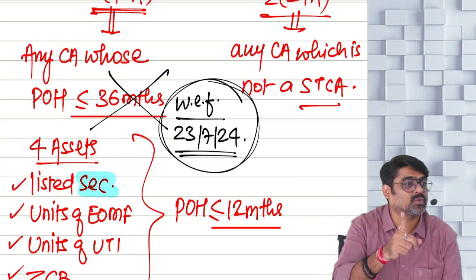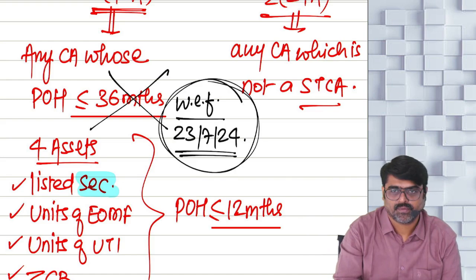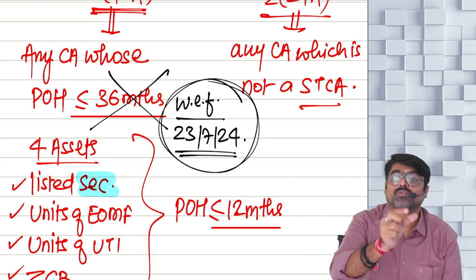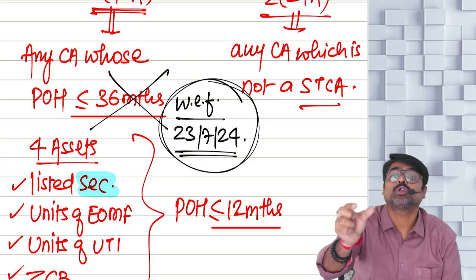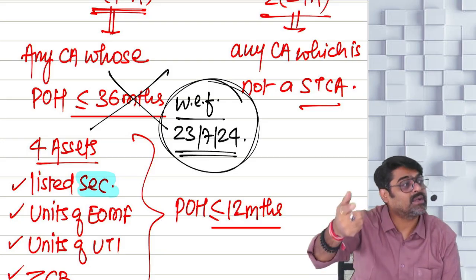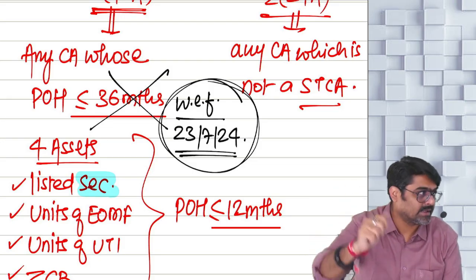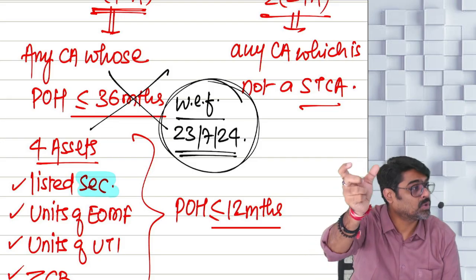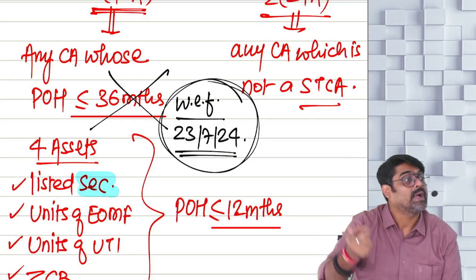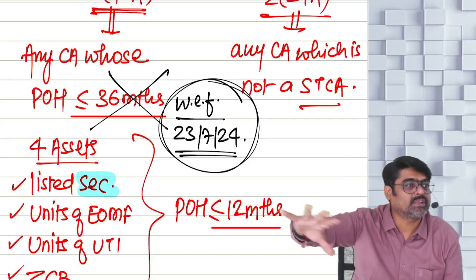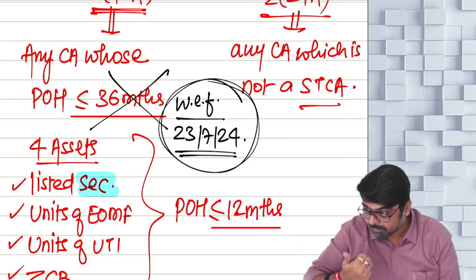Second budget in 2024. And that second budget, when it came in 2024, that was Finance Bill number 2 of 2024. And that gave you the second Finance Act in that year. Finance Act number 2 of 2024. And in that Finance Act, heavy changes were brought in the capital gains chapter.